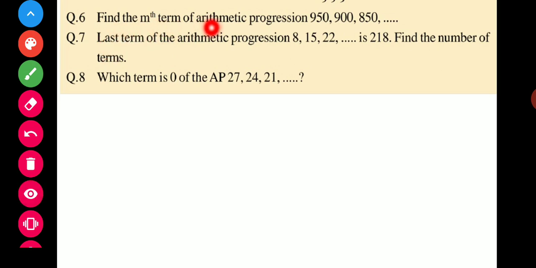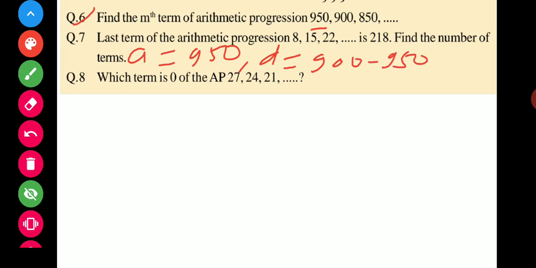Find the mth term of the arithmetic progression. This is your arithmetic progression. We want to find the mth term. So how can we find this one? Question number 6. First of all, a is 950. And the common difference, how can we find it? 900 minus 950. Subtract the first from the second, so we get minus 50.